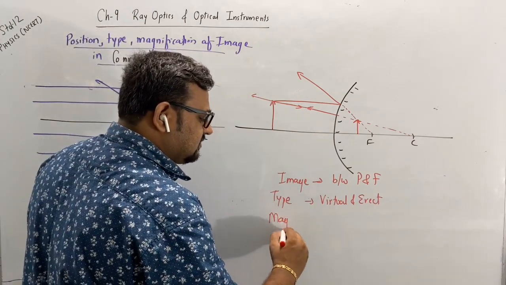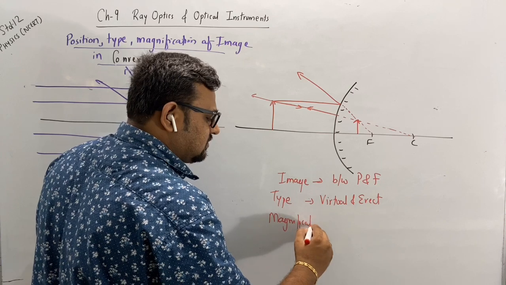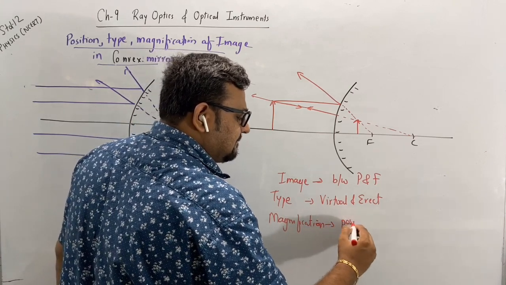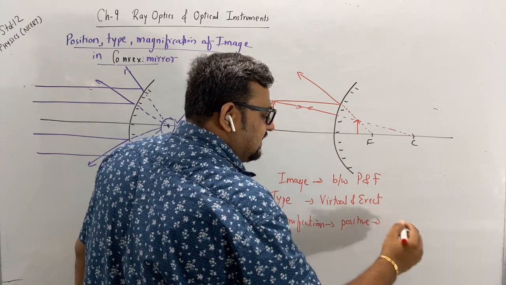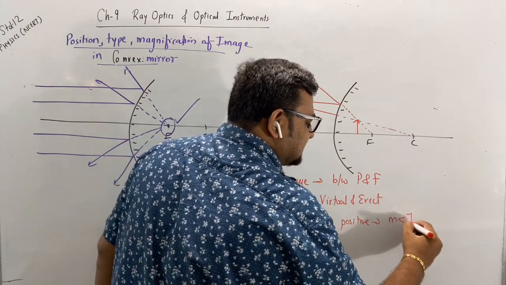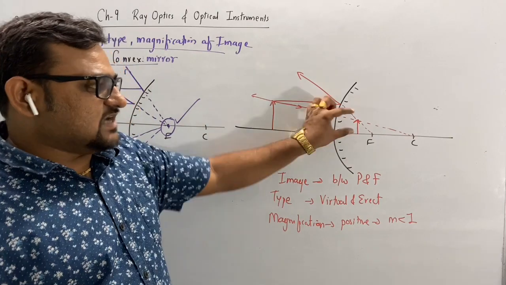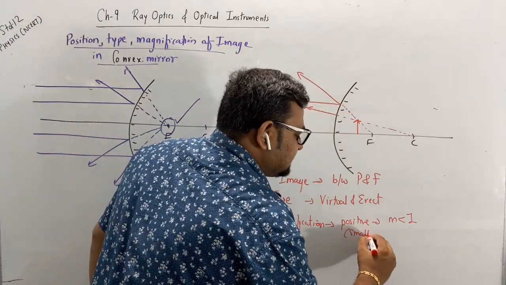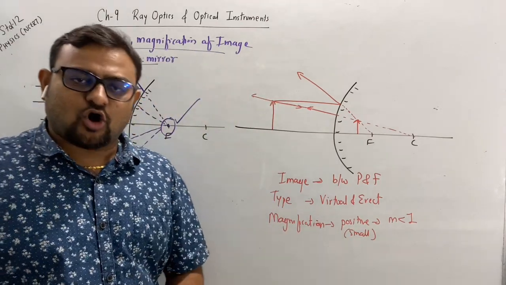Magnification, positive, and m is less than 1 because the size is smaller, right? So the image is smaller than the object.